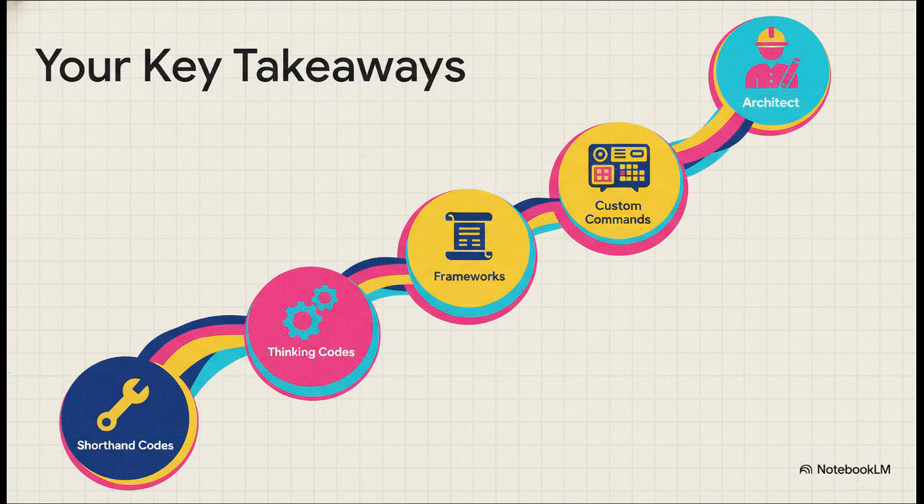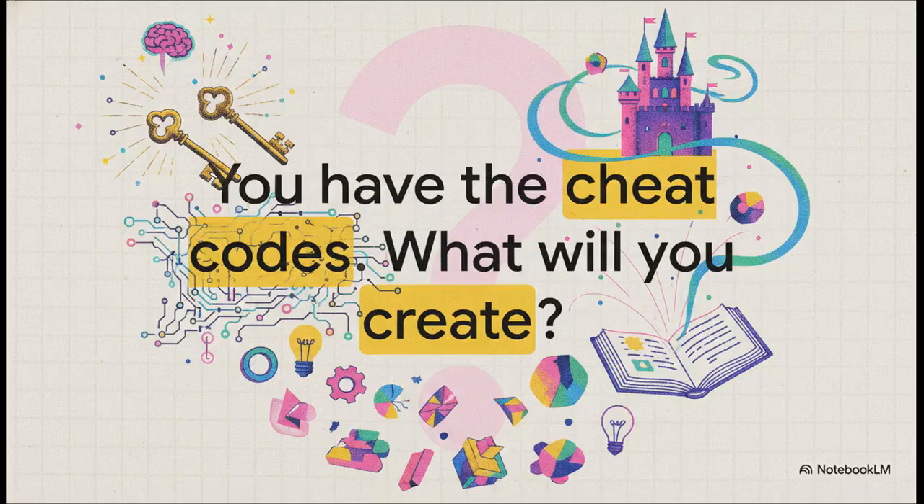So let's just zoom out for a second and look at the journey we just took. We started with simple shorthand codes like ELI-10 for quick fixes. Then, we moved on to deeper thinking codes like Feynman to turn the AI into a real partner. We leveled up with professional frameworks like TREF for those big, complex tasks. And finally, we unlocked total personalization with our own custom commands. You're not just a user anymore, you're an AI architect. You officially have the keys to the kingdom.